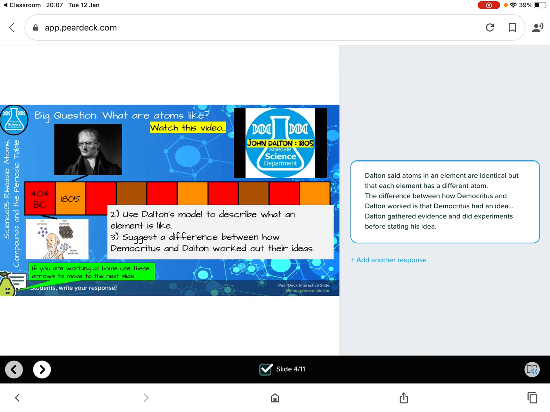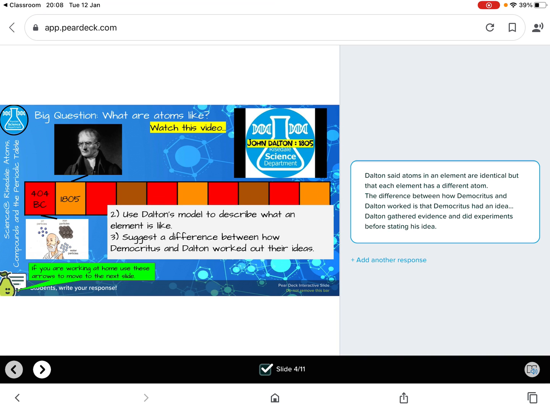So you can see on the timeline across the middle, Democritus was around 400 years before Christ, and we're talking over 2,000 years between these two scientists having their ideas. So there was another video about John Dalton, and he basically said that atoms in elements are identical, but each element has a different atom. So similar to Democritus, but then question 3, this was two answers in one box, suggests a difference between how they worked out their ideas.